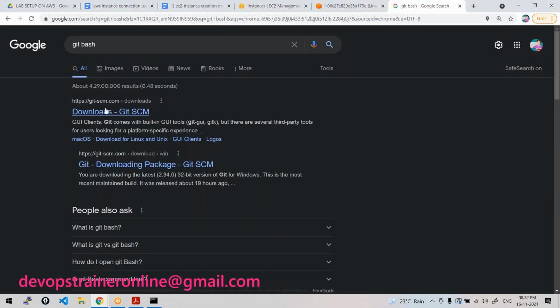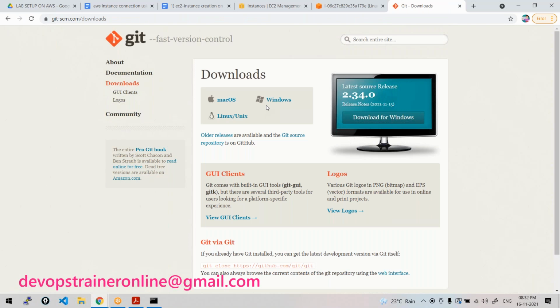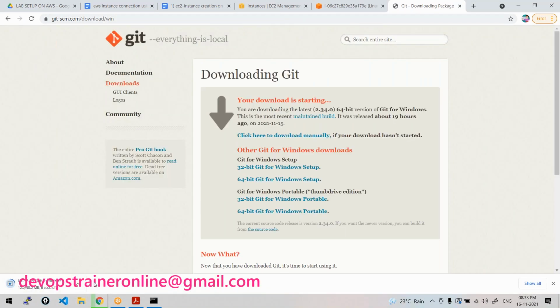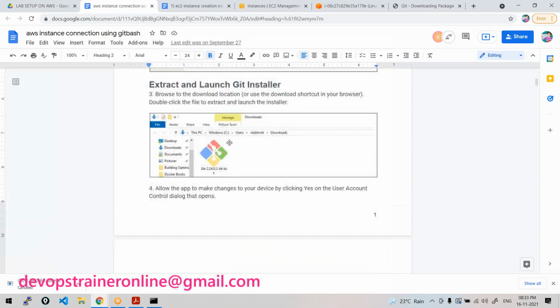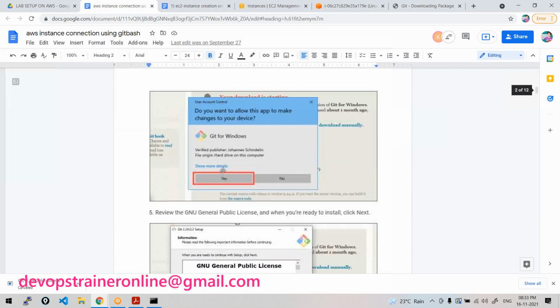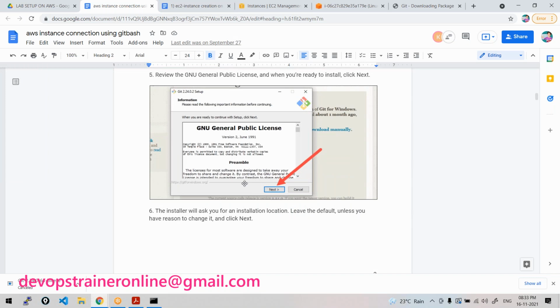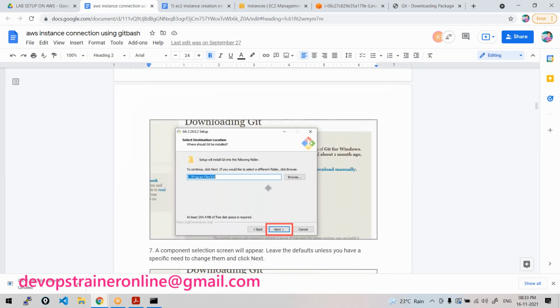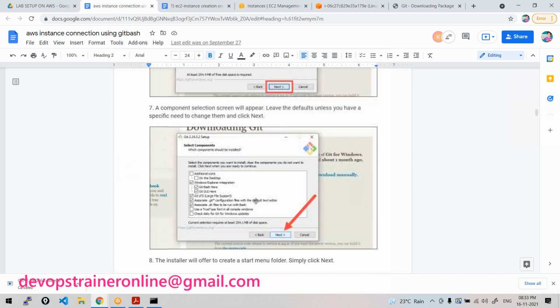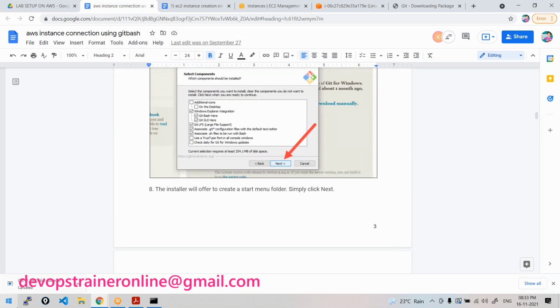So just go here, go to downloads and Windows, choose this Windows. See, you will see a download will be started here. Can you see that? The download has already started. I already have downloaded it. Once you download the exe, you should run the exe. Once you run this through the setup wizard, your Git will be installed and Git Bash will be installed. We'll learn Git later. First, let us have some command line experience in Windows.